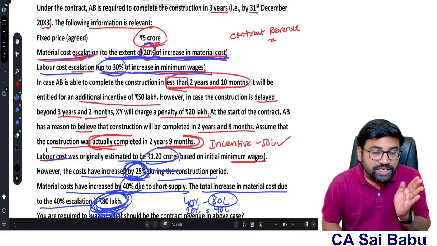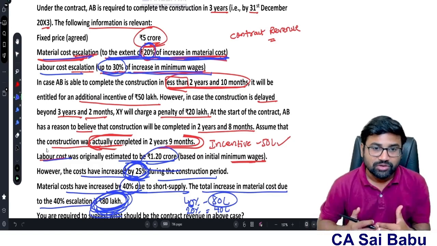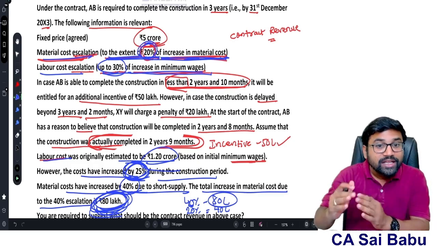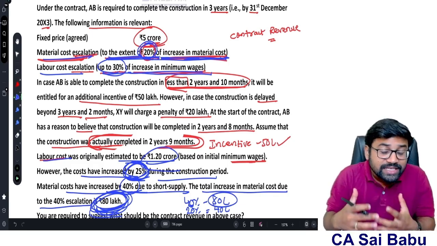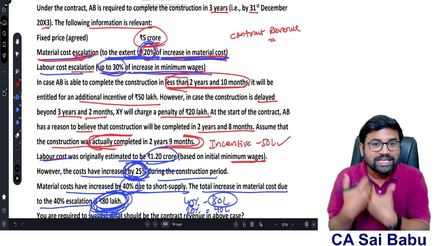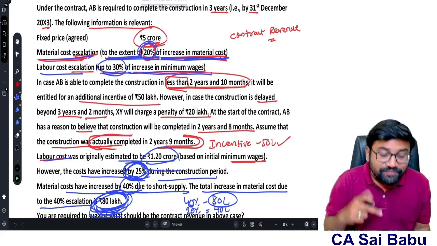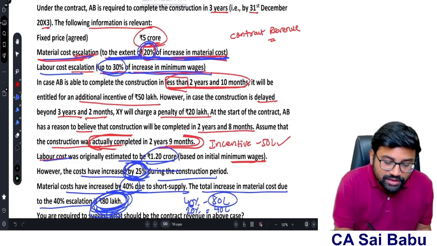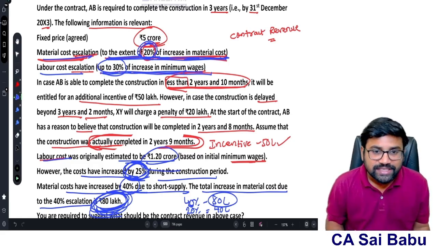So please understand, escalation means here in this case increase in material cost and increase in labor cost. But they have given the limits. Material cost, you should consider 20% increase. Labor, up to 30%. So there is a 40% increase in the material cost. But if it is 20%, how much is it? Exactly half, 40. So therefore 0.4. Labor cost, actually 25% increase. So 1.2 crores into 25%, 0.3 crores. And we can take up to 30%, but the increase is only 25%. So therefore we consider the actual increase.